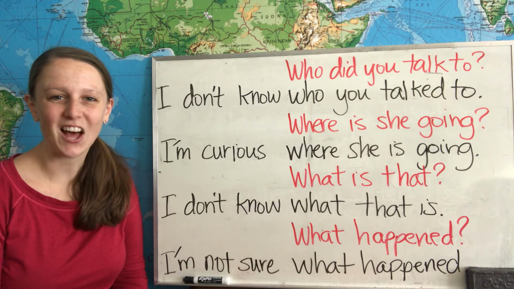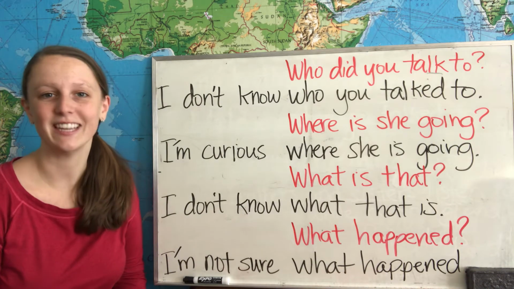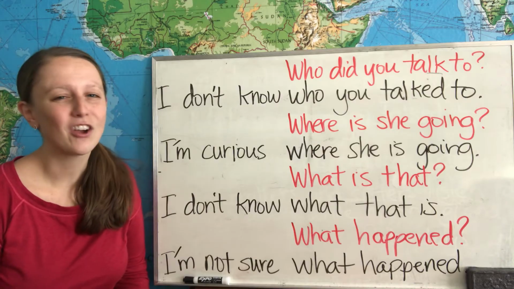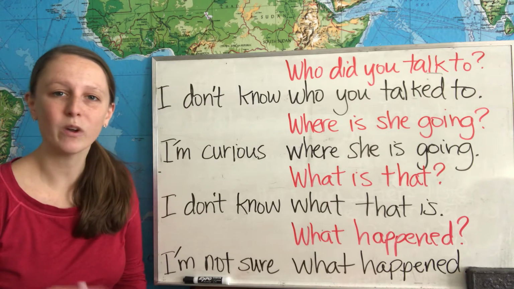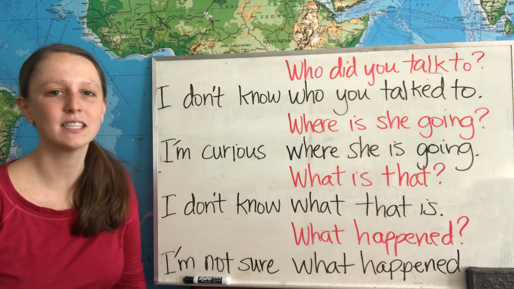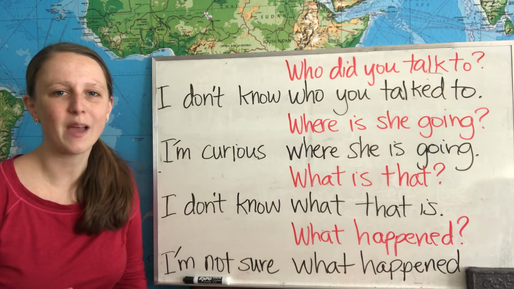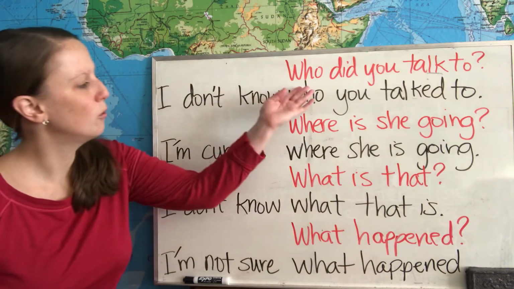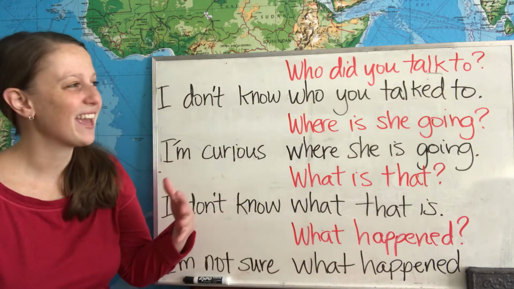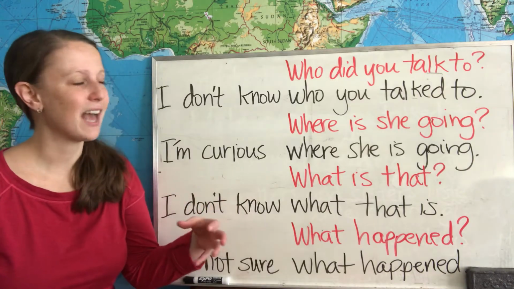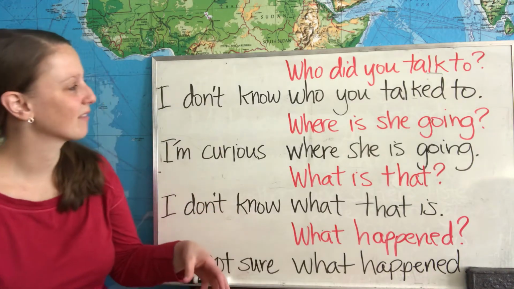Noun clauses are clauses that act like a noun inside of a sentence. There are a few types of noun clauses, and in this video, we're going to talk about the noun clauses that start with our WH words, like who, where, what. We can make a noun clause out of a question.